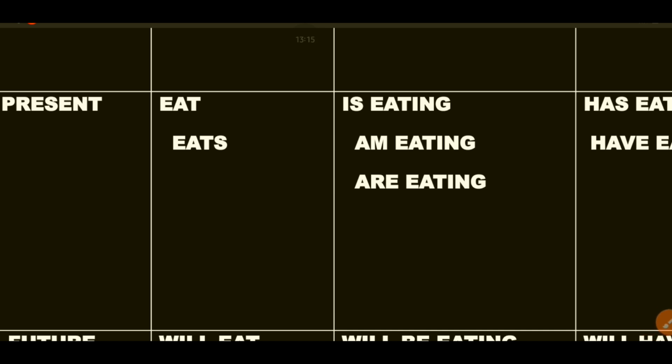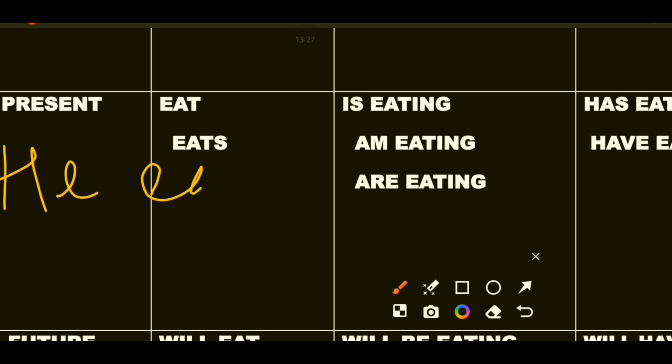Now when to use eats? We'll use eats whenever we are referring to a single noun or when the subject is singular, except for I. Like we can say he eats chocolates daily. She eats.